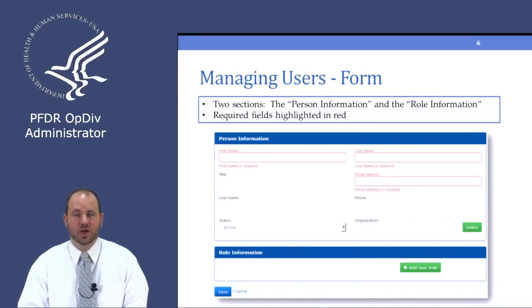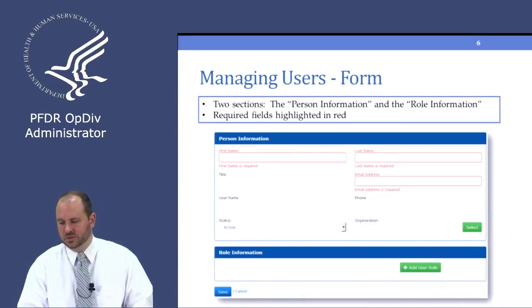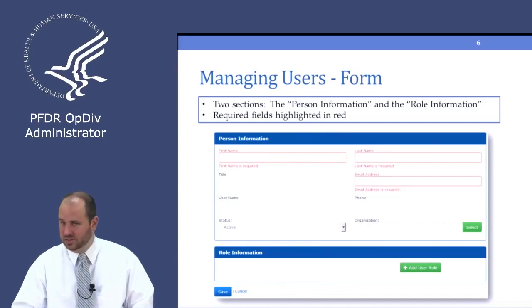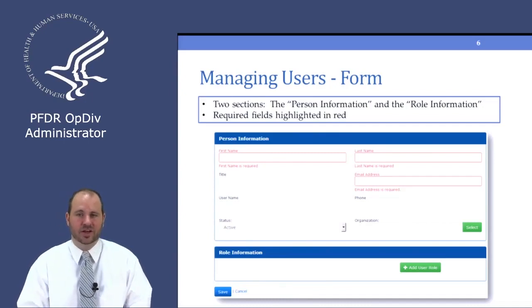So you'll put in their first name and last name and whatever their title is and their email address, and it does check for a valid email address. So you want to make sure you have whatever their email address is at whatever.com or .gov or whatever that's supposed to be. And their username, their phone, and whether they're an active or inactive user.